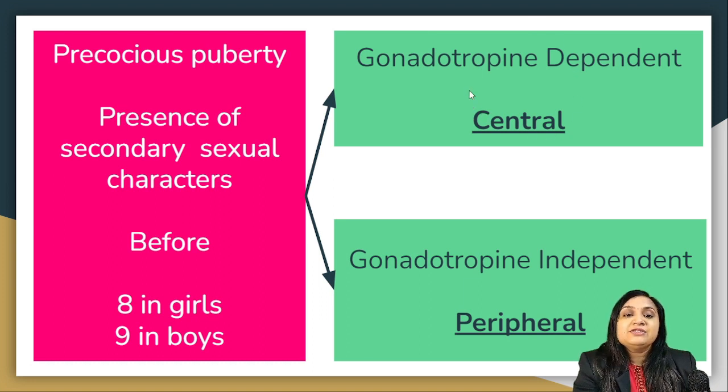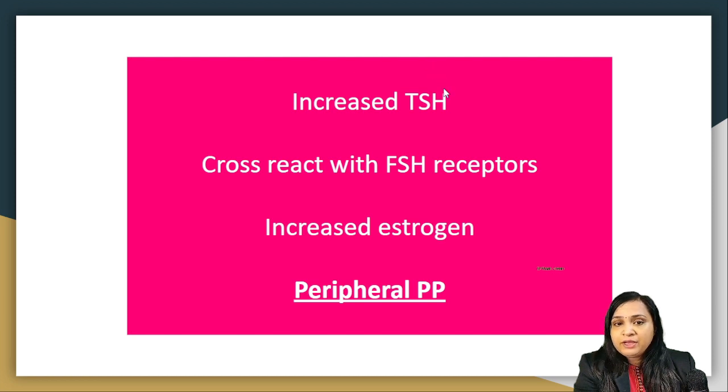It could be central, which means it starts from the hypothalamus, gonadotropin dependent precocious puberty, and gonadotropin independent precocious puberty. In case of hypothyroidism, there will be an increased TSH because of a negative feedback, and this cross reacts with the FSH receptors to produce more estrogen, and this estrogen will lead to the signs of secondary sexual characters before the age of 8 years in girls, peripheral precocious puberty.